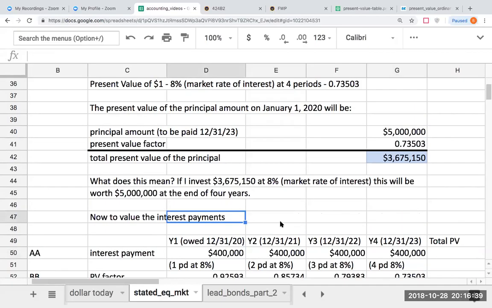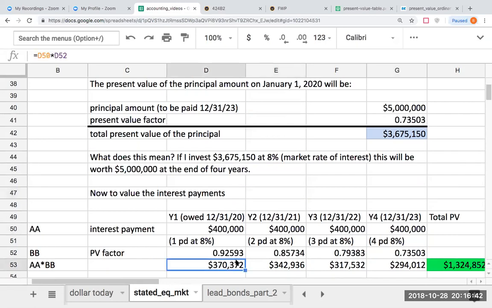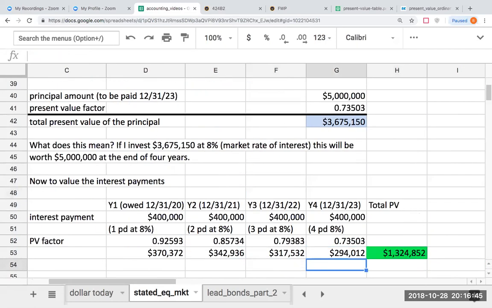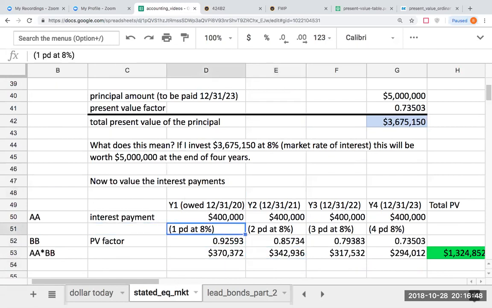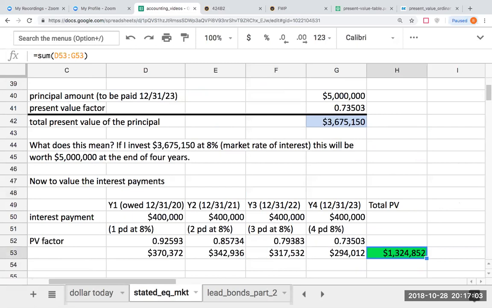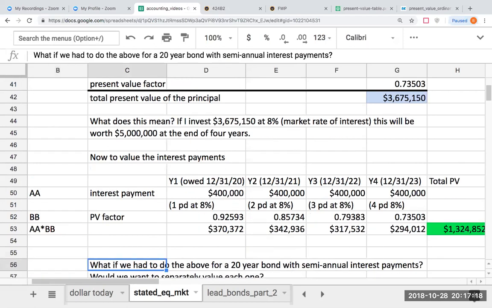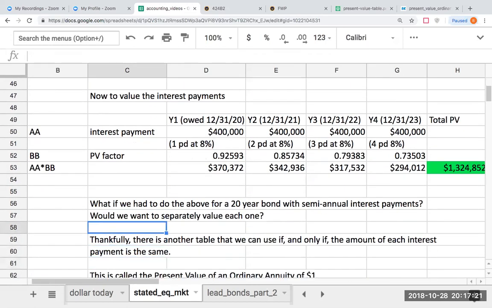And so for the total present value, if I add up the present value of each of these amounts, for each payment I'm going to multiply it by that present value factor, 1 period at 8%, 2 periods at 8%, 3 periods at 8%, and 4 periods at 8%. So when I add these 4 numbers up, those 4 future payments of $400,000 each for 4 years is not worth $1.6 million. Rather, it is worth $1,324,852.